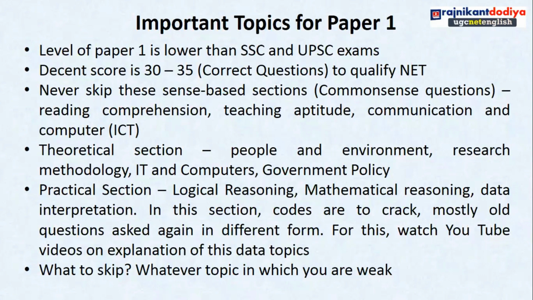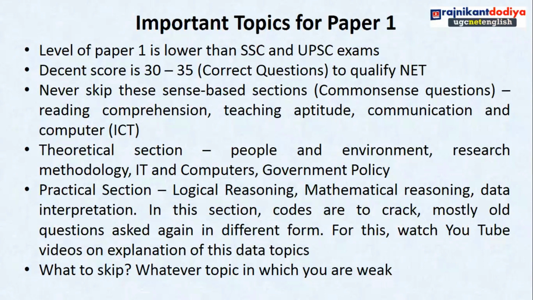How? Let me explain. Think about it: if you have 30 questions right, then what will be your score? Your score will be 60.